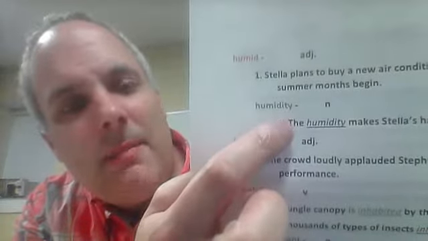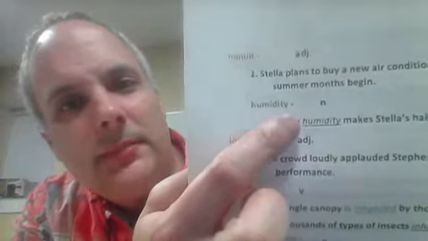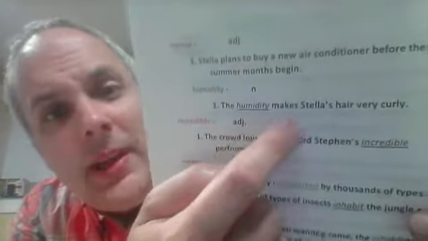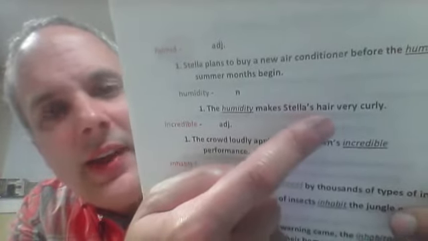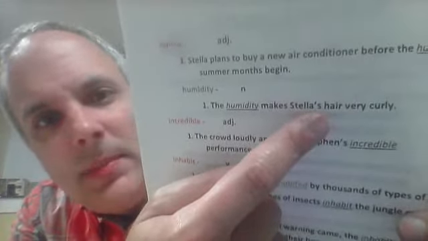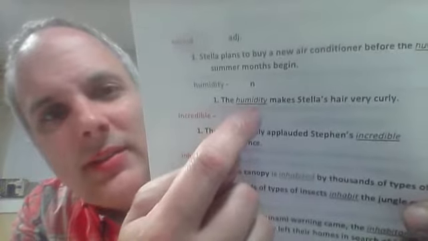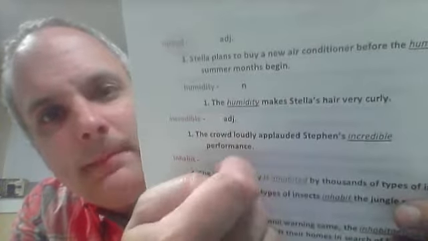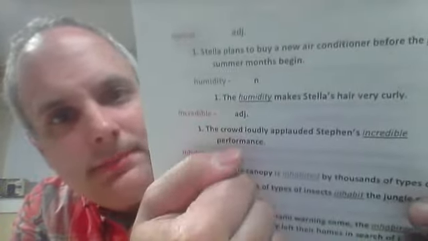Humidity. It means the amount of water in the air. The humidity makes Stella's hair very curly. Okay, so some people, if the air is very wet, then their hair will be more and more curly. Okay, Stella being one of them. So here, the humid summer months. Here's an adjective talking about the summer months. The humidity here means the water in the air.